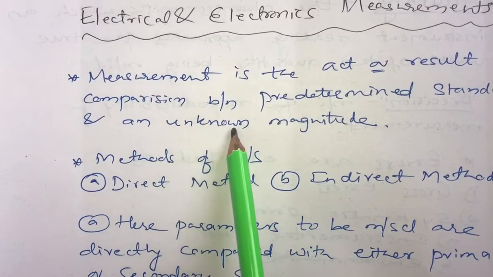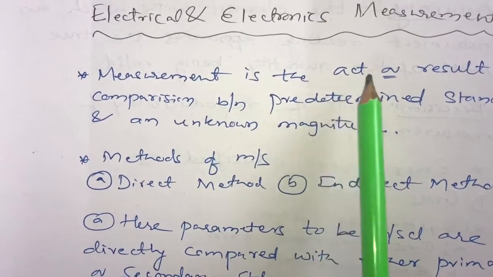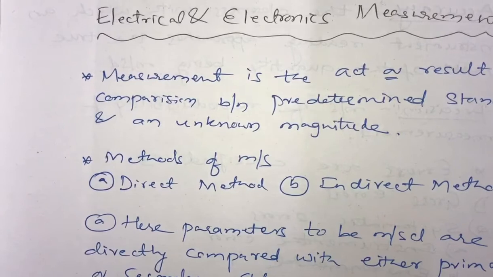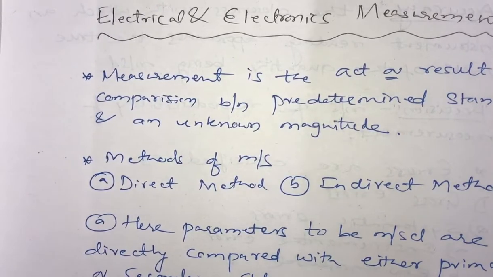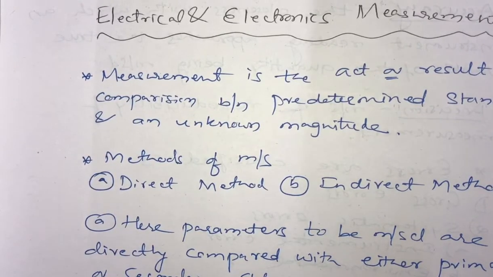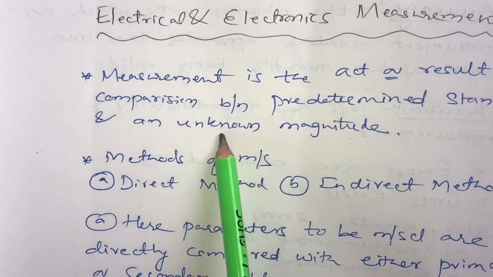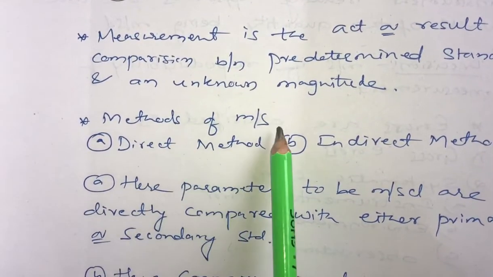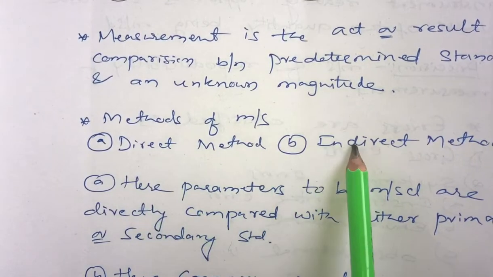and an unknown magnitude. We have one predetermined standard, the other is the unknown magnitude, and we are going to have a comparison. So the unknown things are being compared with the standard predetermined values. We have particular standards, we have particular benchmarks. With those values we are going to compare with this unknown magnitude. We have two methods of measurement. One is the direct method, the other is the indirect method.